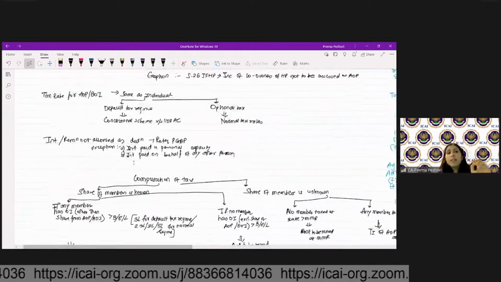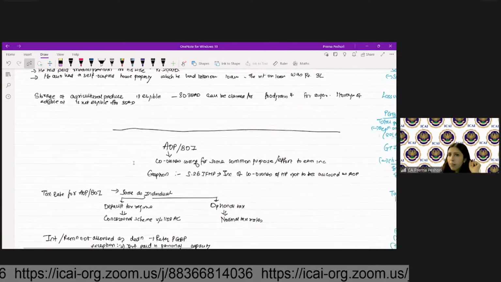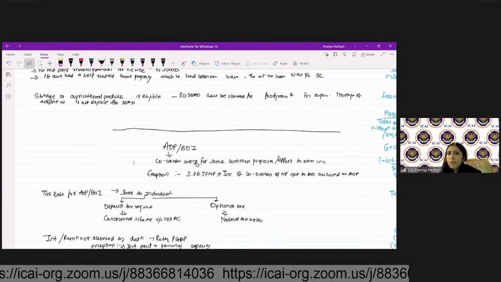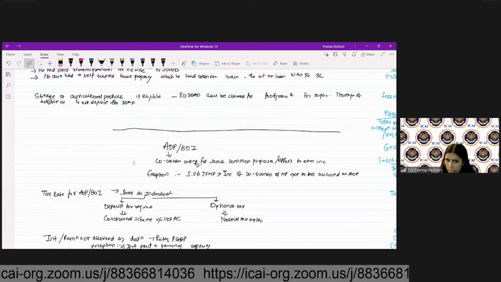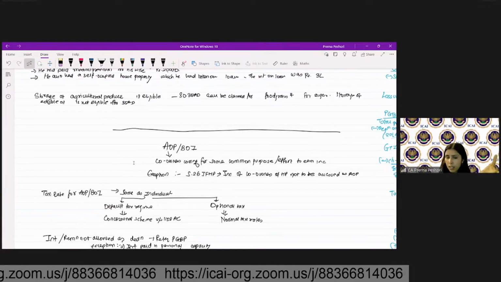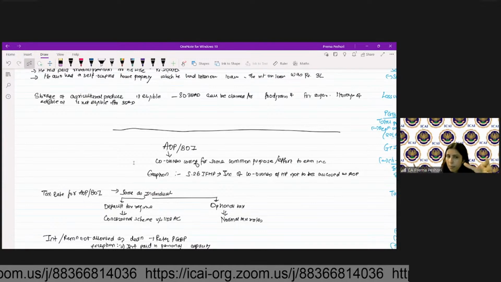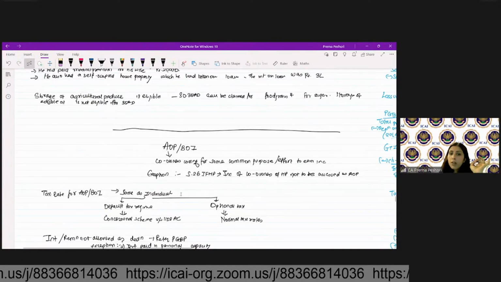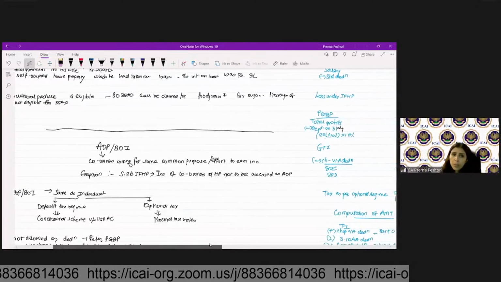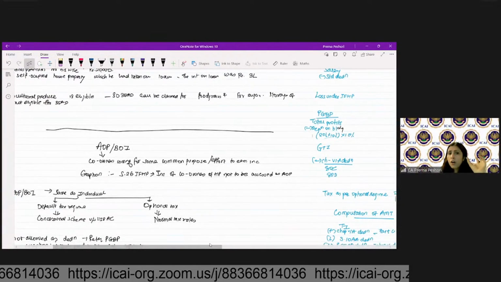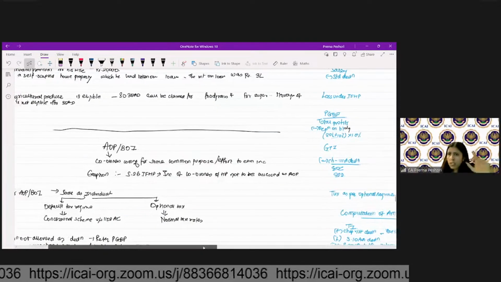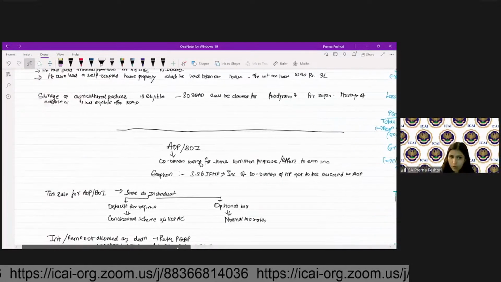So then we are coming to the AOP and BOI. Now AOP is basically co-owners coming together for some common purpose or effort to earn income. BOI is the body of individuals. AOP can have even a company as a member. Now the exception to that is section 26 of income from house property, which says that income of co-owners of house property will not be assessed as AOP. So co-owners of the house property will not be assessed as AOP.